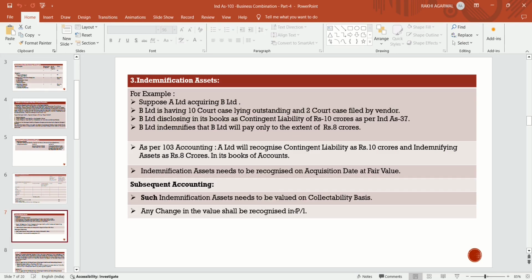Along with that, A Limited also recognizes the indemnification asset, which B Limited is going to compensate, up to the extent of 8 crore in this example. The indemnification asset needs to be recognized on the acquisition date at fair value. For subsequent accounting, such an indemnification asset needs to be valued on a collectibility basis, meaning whatever amount is to be collected is recognized. Any change in the value shall be recognized in profit and loss.